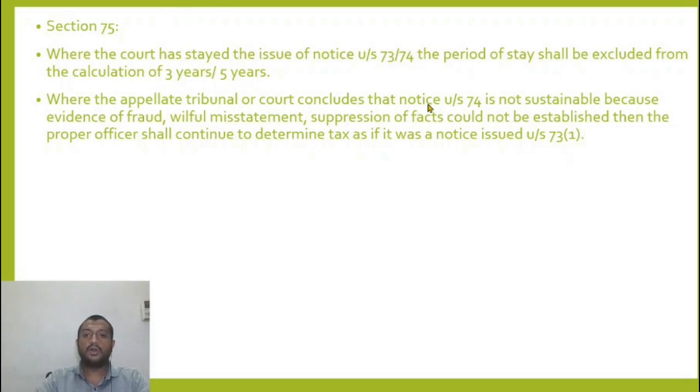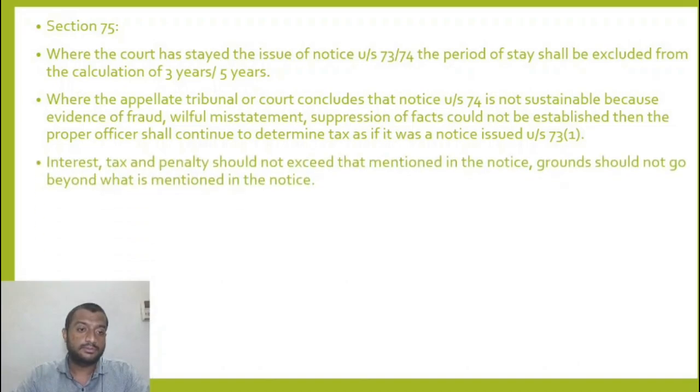Where appellate tribunal or court concludes that notice is not sustainable because the grounds of willful misstatement, suppression of facts could not be established, then the officer shall continue to determine tax under 73(1). It is not that the proceeding shall be deemed to be concluded. The proceedings under 73(1) will continue. Interest and tax should not exceed the amount mentioned in the notice. So the initial show cause notice that I issue, the grounds and the tax amount should not exceed that mentioned in the initial show cause notice.